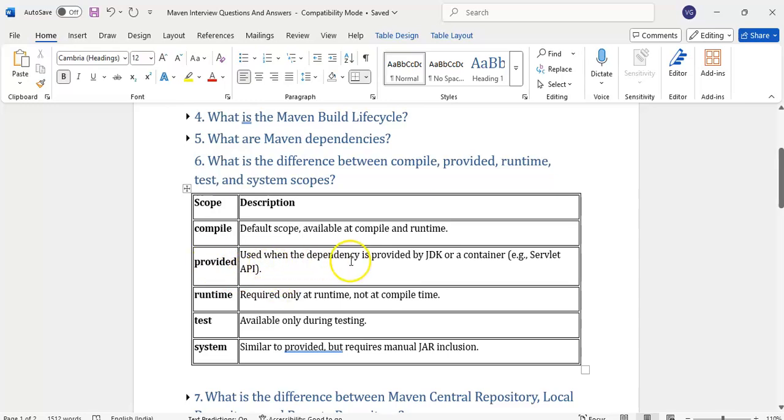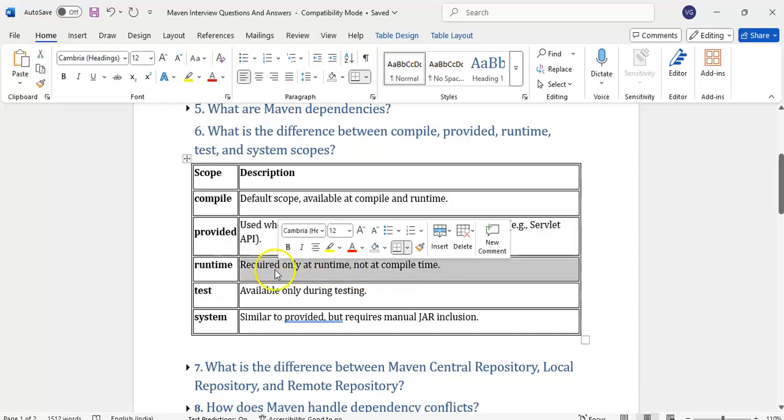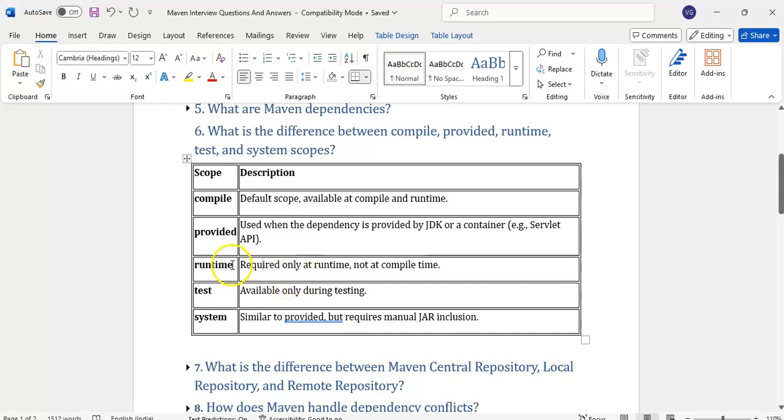Provided: used when the dependency is provided by the JDK or container. This is mostly useful for developers. They want to get external jars from a JBoss server or Tomcat server. If they want to get dependencies from there, they will use provided. If you give provided, it will search in the server, either the JDK or container. Runtime: runtime is required only at runtime, not at compile time. Some of the jar files we don't require at compile time. We require them while executing the program, at runtime. In that case, we will give runtime.